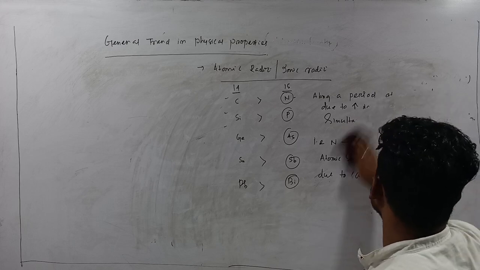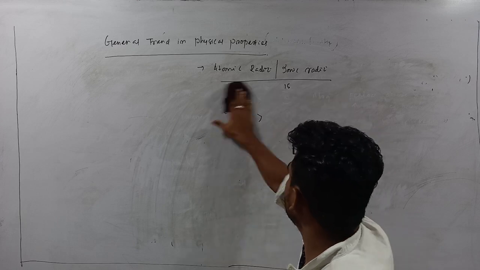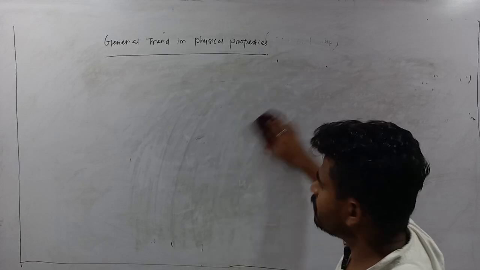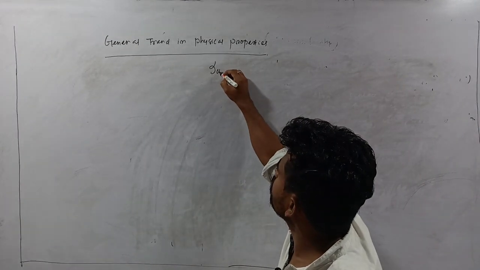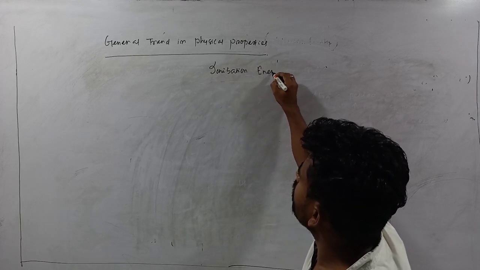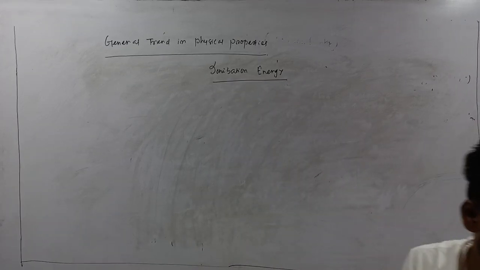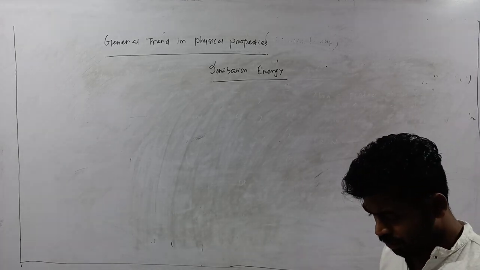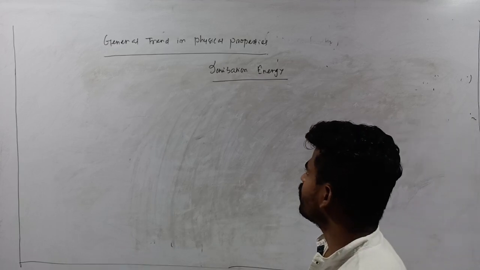Next concept, characteristic, that is your ionization energy. Ionization energy means the amount of energy required to remove one electron from the valence shell of a neutral gaseous atom.